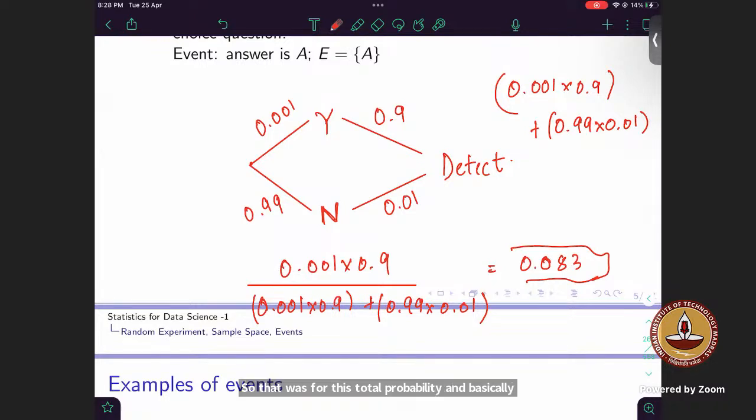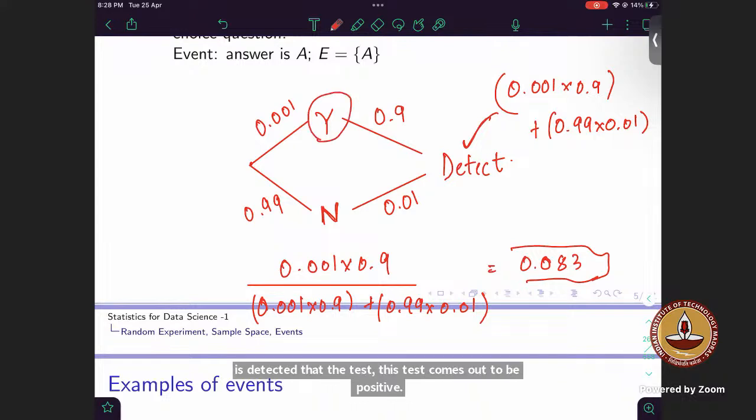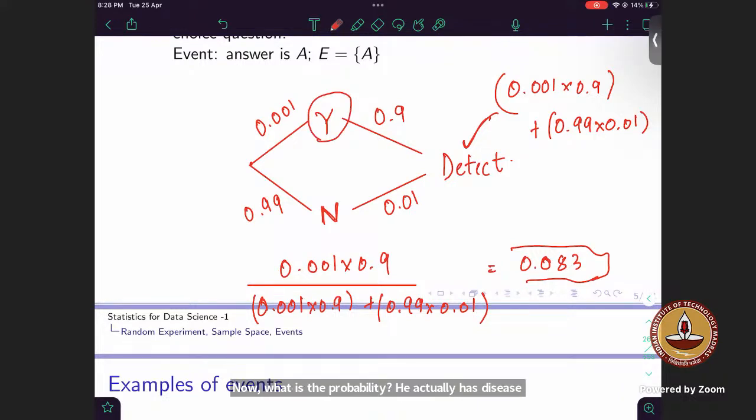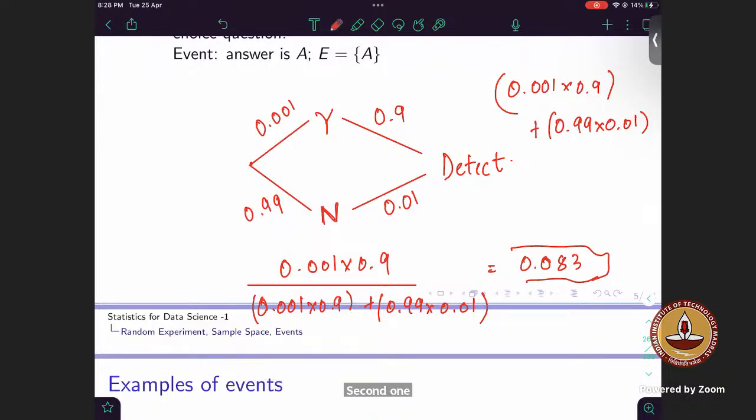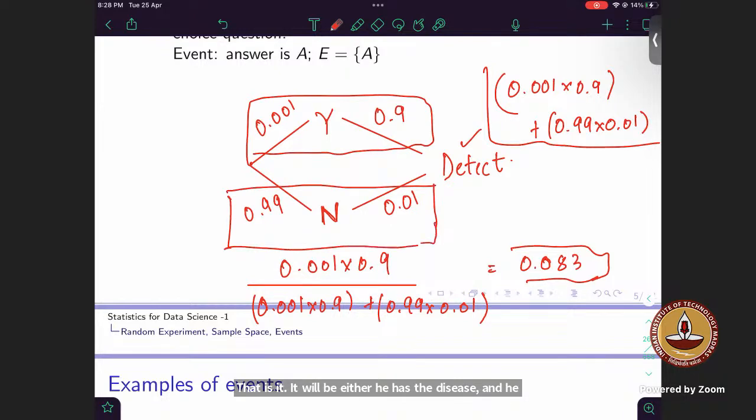So the first solution was that the person is detected positive, it is detected that the test comes out positive. Now, what is the probability he actually has the disease? The second one was, I select a person, and what is the probability that he will detect positive? It will be either he has the disease and detects positive, or he does not have the disease and still detects positive, right?